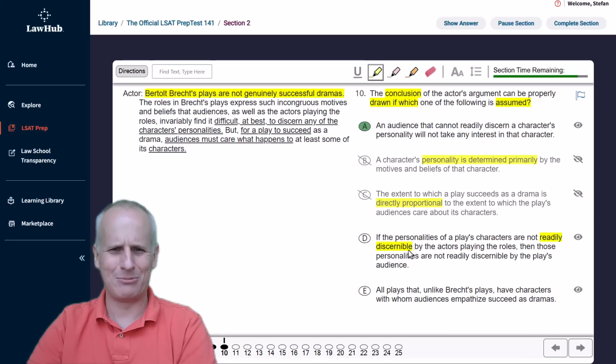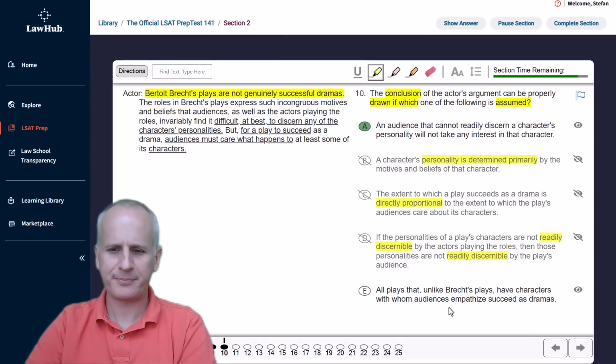Readily discernible. We know it's difficult at best to discern, but does that mean readily discernible? I don't know what readily discernible is at all based on this paragraph. So again, specific terms allow us to eliminate choice D because we need additional information to tie it to that difficult at best to discern and how that relates to readily discernible, and that's how we can eliminate D definitively.